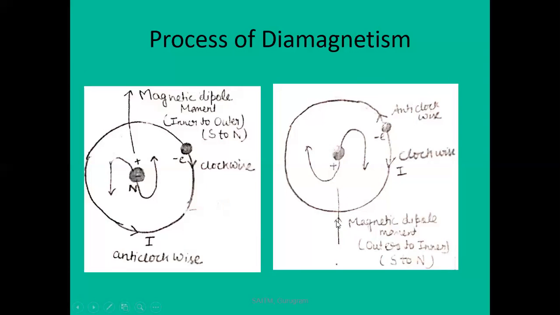Therefore, outer to inner side is the direction of magnetic dipole moment, which shows south to north. Here inner to outer, here outer to inner. Therefore, the directions of the magnetic dipole moments are equal and opposite, so they cancel each other. Due to this cancellation, the net magnetic dipole moment in the case of a diamagnetic material is 0.